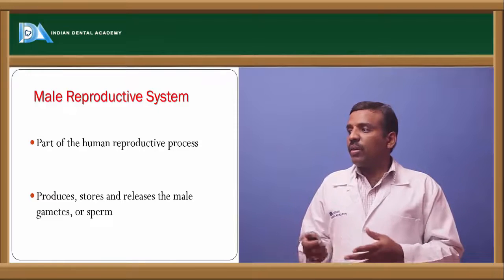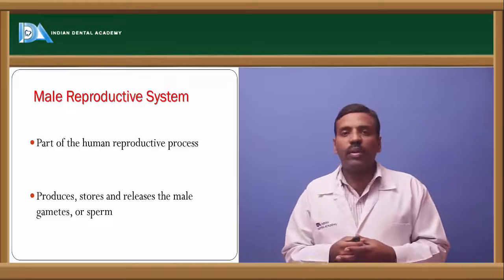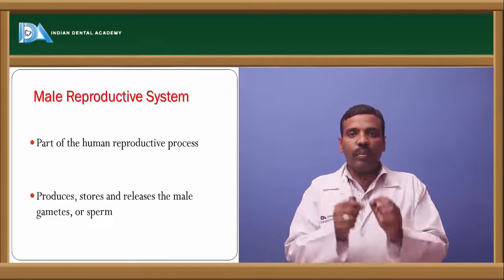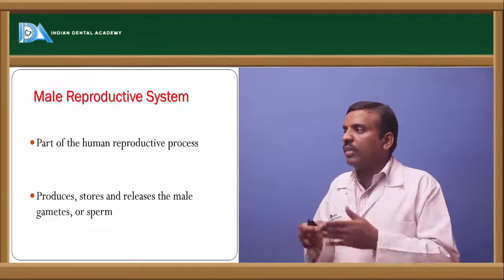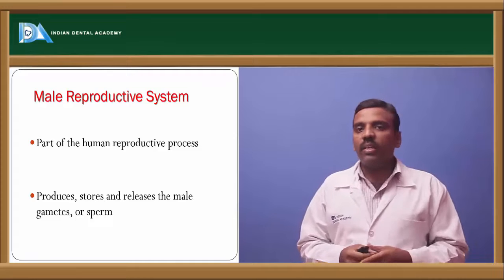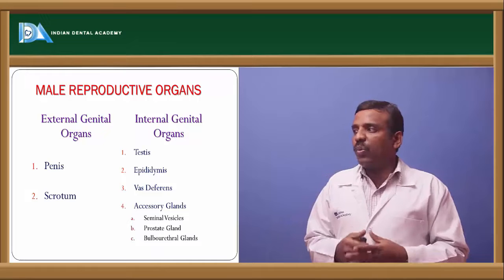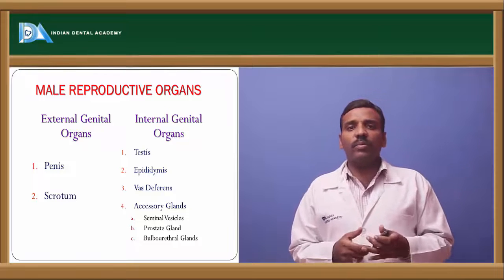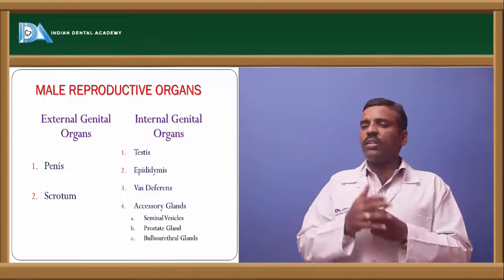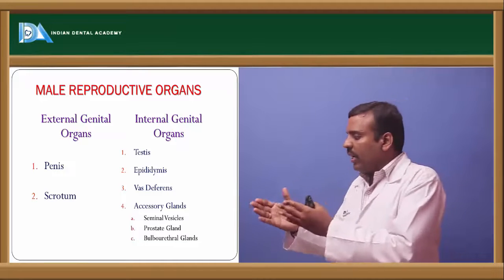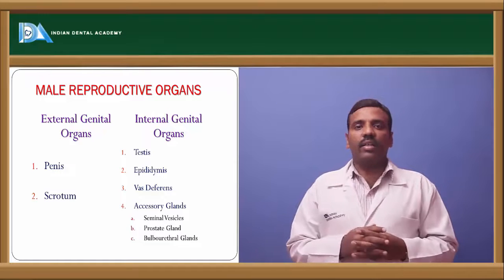Come to the part. The male reproductive system is a part of the human reproductive process in the case of males. It produces, stores and releases the male gametes, which are nothing but the spermatozoa. The male reproductive system is divided into two types of organs: external genital organs and internal genital organs.